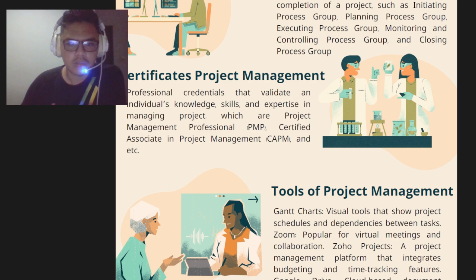Certificates in project management are professional credentials that validate an individual's knowledge, skills, and expertise in managing projects, which are Project Management Professional or PMP, and then Certified Associate in Project Management CAPM, and then it also has many certificates in project management such as PRINCE2, and then Agile Certified Practitioner, Certified Scrum Master, and etc.